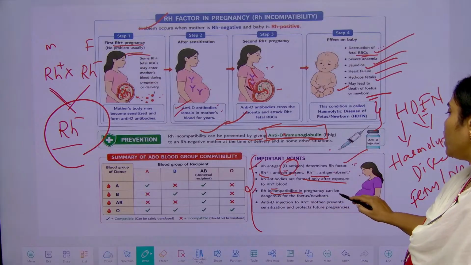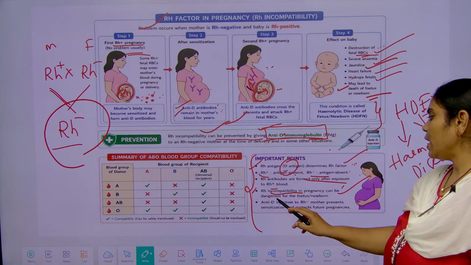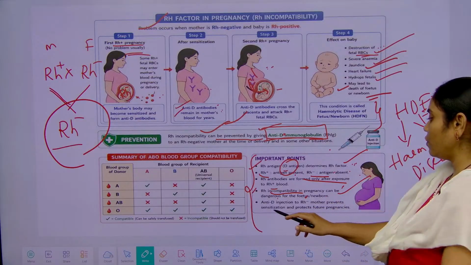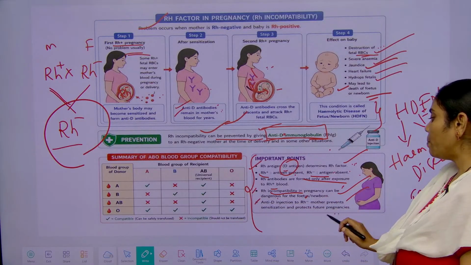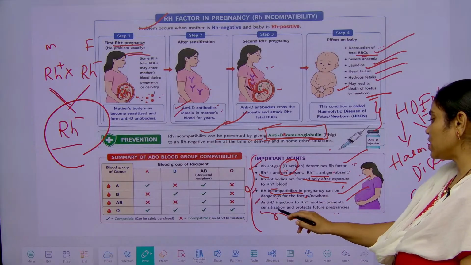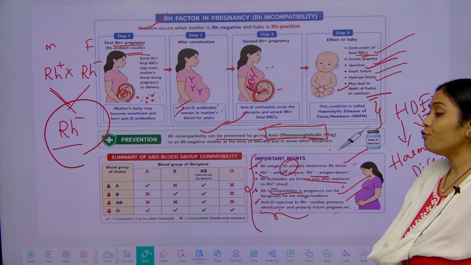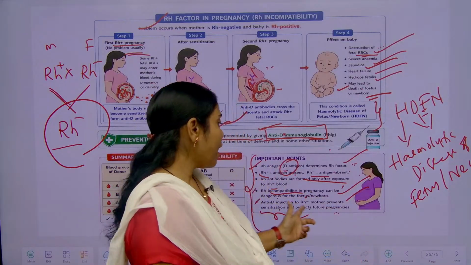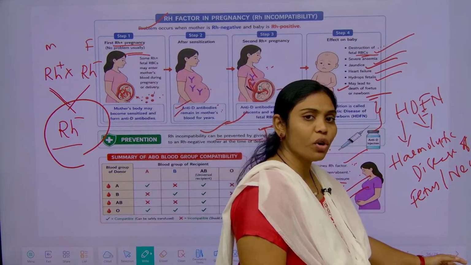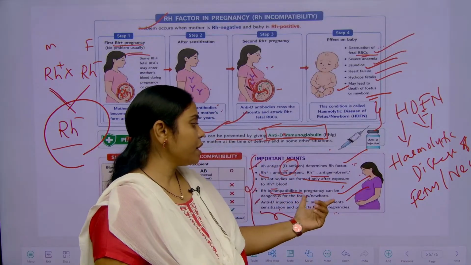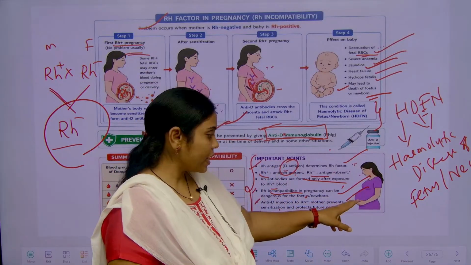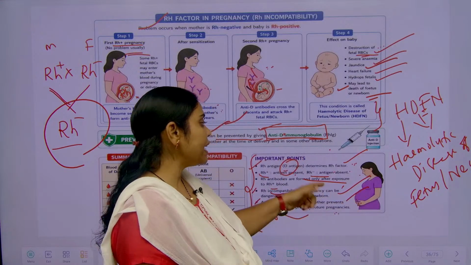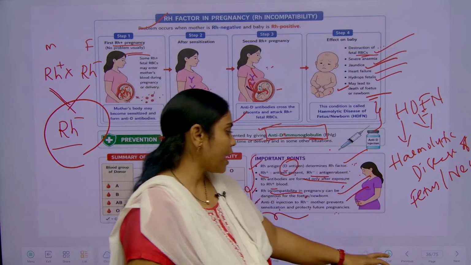Rh incompatibility in pregnancy can be dangerous to the fetus or newborn. RhD injections given to the Rh negative mother prevent sensitization and protect future pregnancies. This injection has to be given immediately after the delivery, otherwise, because of the cutting of the placenta, the mother's body gets sensitized and starts producing antibodies.